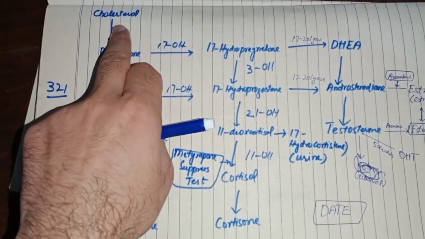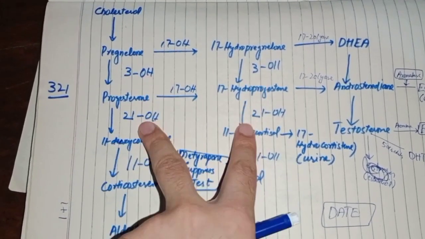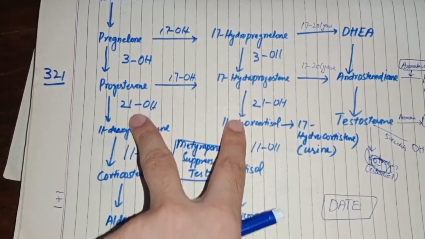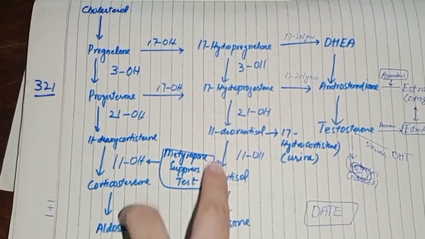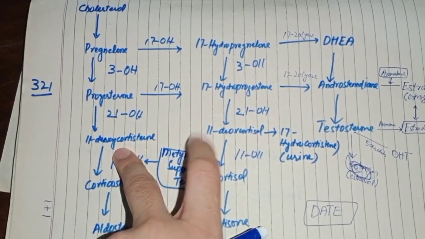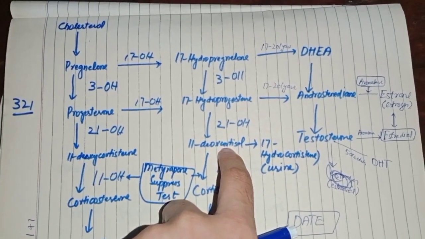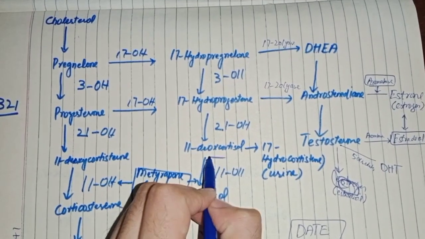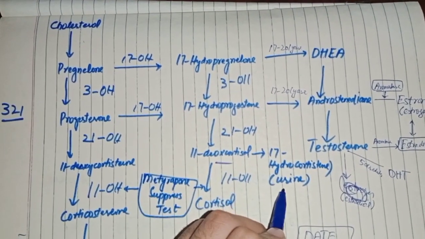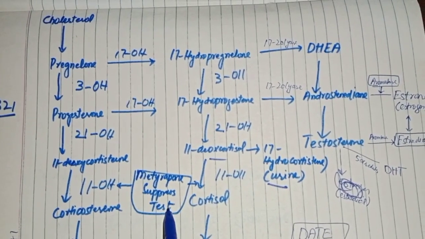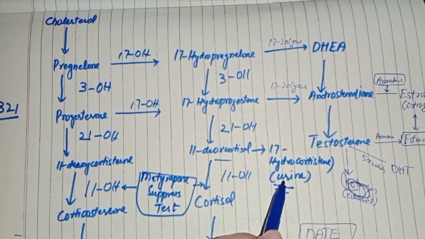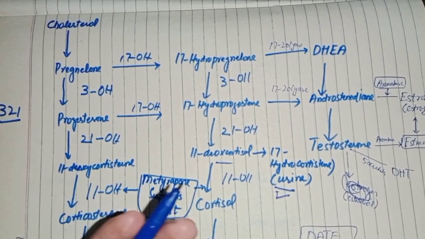When there is increased ACTH, there will be increased conversion of the cholesterol to all these substances, and the pathway will come all the way to this, but from here onward, they cannot be further converted into aldosterone and corticosterone. So you will have increased 11-deoxycorticosterone. You will have increased 11-deoxycortisol, and when you have this increase in these hormones, this will be converted into 17-hydroxycorticosteroids. And there was an MCQ in the UWorld, like you gave metyrapone to the patient, there is an increase in the 17-hydroxycorticosteroids. So what is the main mechanism behind this?